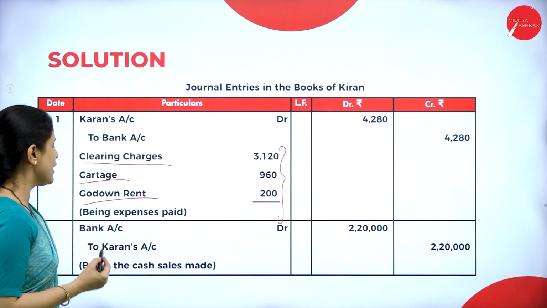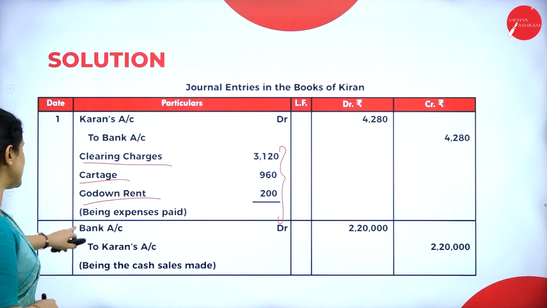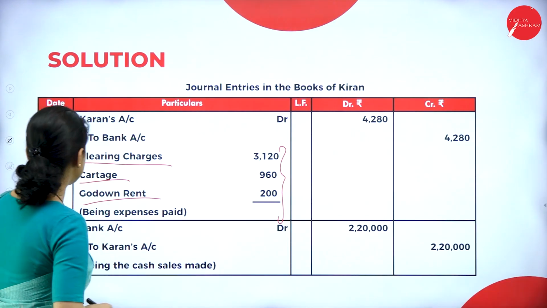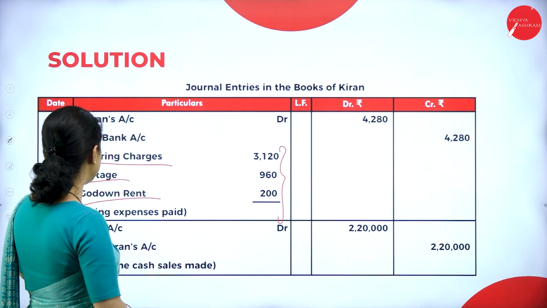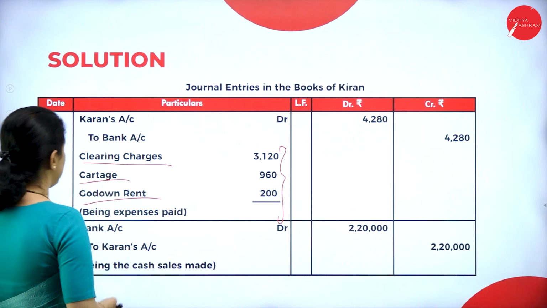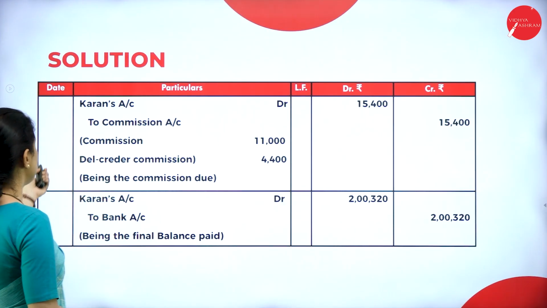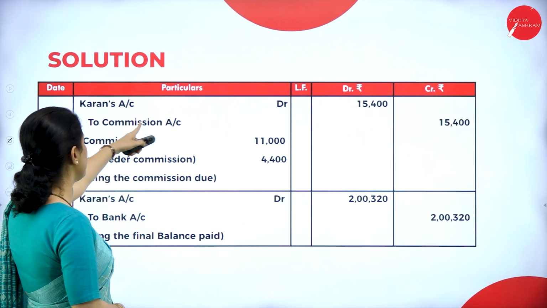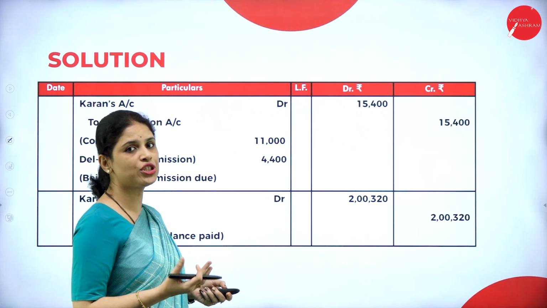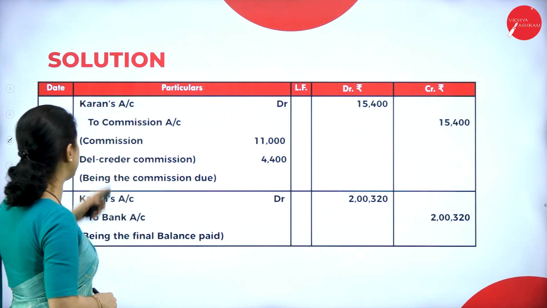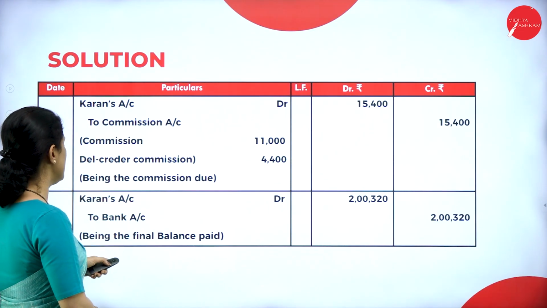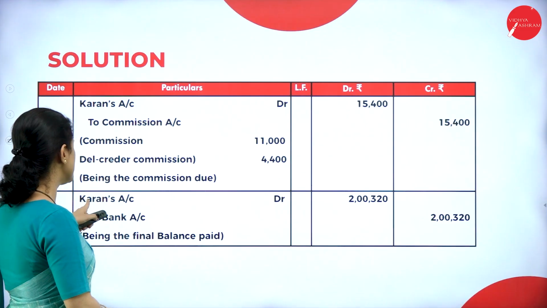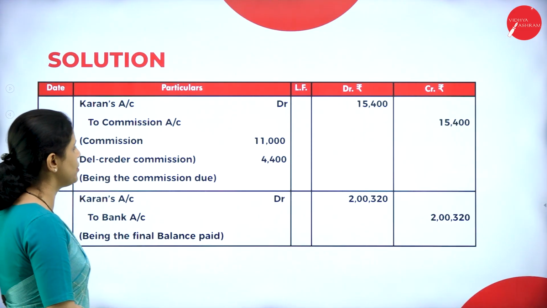Next one is for cash sales made. So how much is the cash sale? Bank account debit to consignment account. So next one is for selling the goods. So here bank account debit to consignment account is the entry for cash sales made. Next one is commission. So consignment account debit to commission account. Why do we have to credit the commission? Because it is income to consignee. Next, it includes commission plus del credere commission. Next, being the final balance paid. What is the entry? Consignment account debit to bank account. This is all for today's video. Thank you.